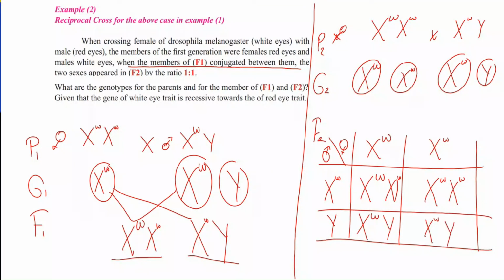So as we see, among the 4 offspring, females are 1 red eye color and 1 white, and males are 1 red eye color and 1 white. The result is different from the previous case because we changed the position of male and female from the previous case. So the result means the trait is located on sex chromosomes but not on autosomes or somatic chromosomes. What are the genotypes for the parents and for the members of the F1 and F2 generations, given that the gene of the white eye trait is recessive towards the red eye trait?